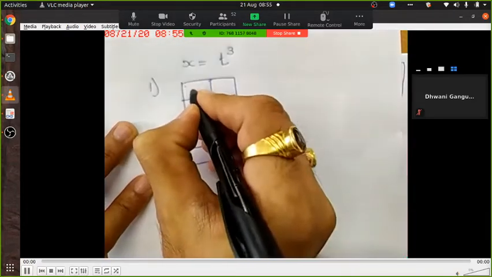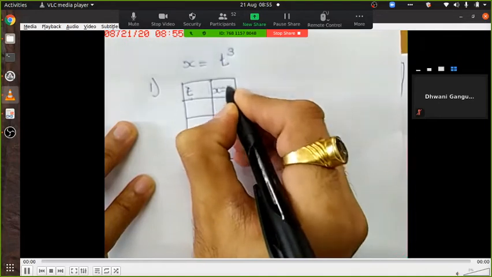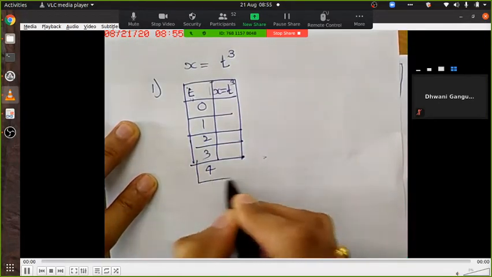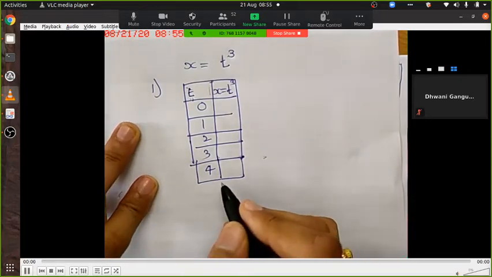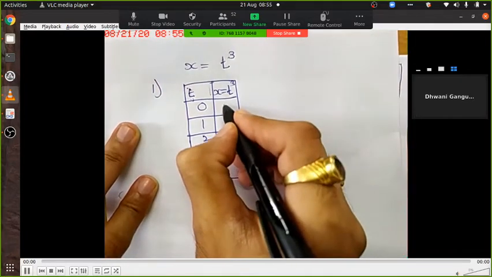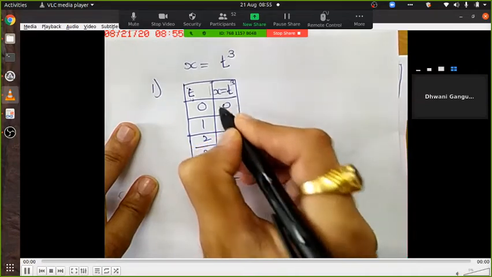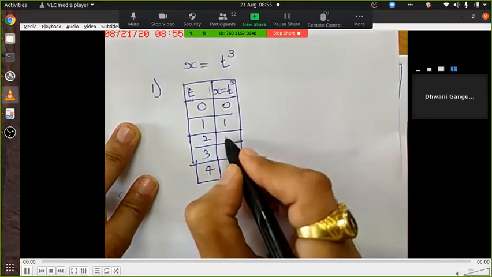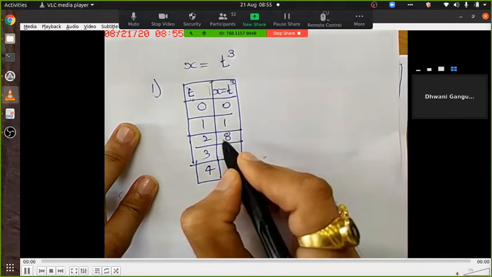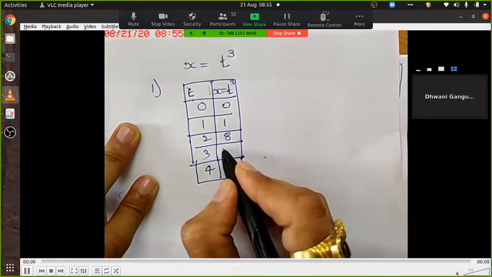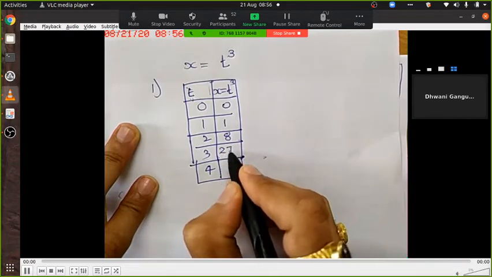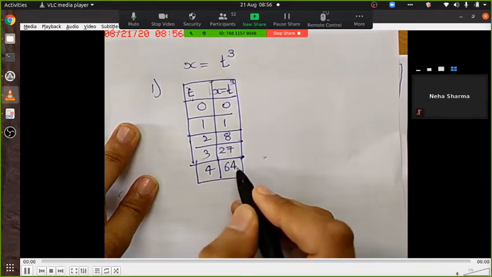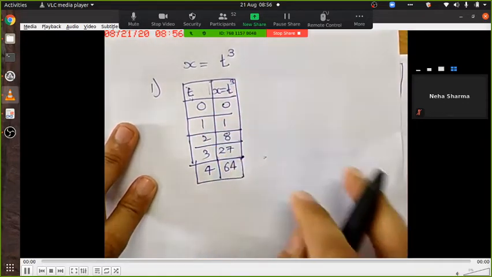This is t and this is x equal to t cube. 0, 1, 2, 3 and 4. What shall I write here? 0. 0. 1 cube is? 1. 2 cube is? 8. 3 cube is? 27. And this is? 64. The moment you look at this table, what comes to your mind?